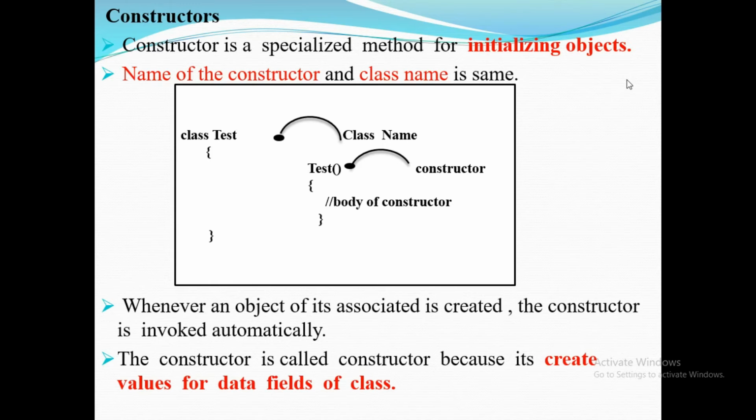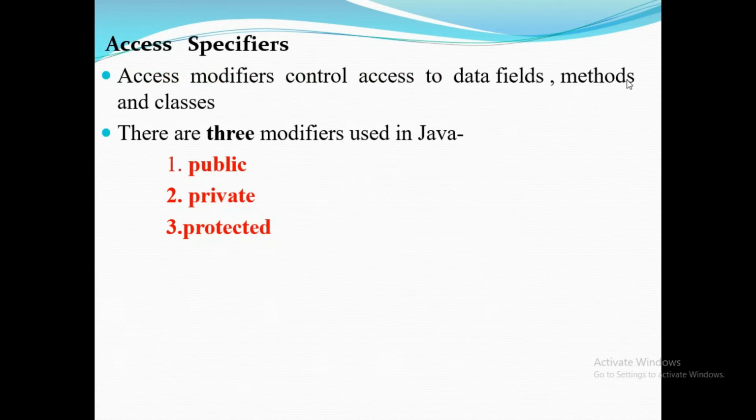Whenever an object is created, the constructor is automatically invoked. It is called a constructor because it creates the values for the data fields of the class. Then access specifiers, which we also call access modifiers. There are three access modifiers in Java: public, private, and protected.